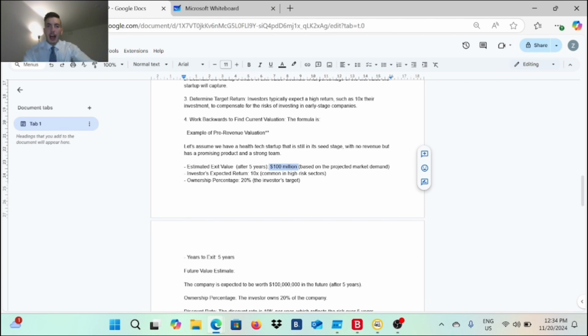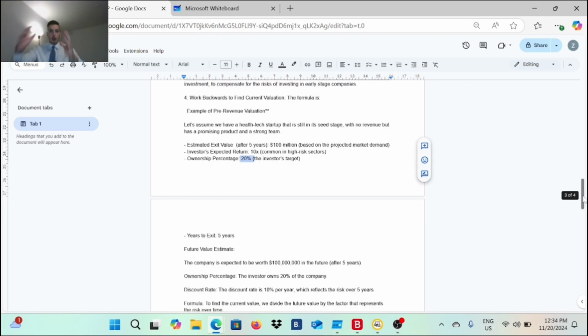So now if you don't have any revenue, you need to actually pay attention right here, because that's exactly what you need to have for calculation. All right. So the investors' expected return would be 10x. That's what they are getting for return. And how much of the company will the investors own? They will own 20%. That's the ownership percentage. So the owner of this tech startup will give away only 20% of the equity to the investors. Investors will only have the right to 20%.